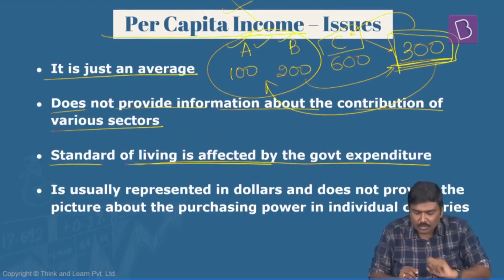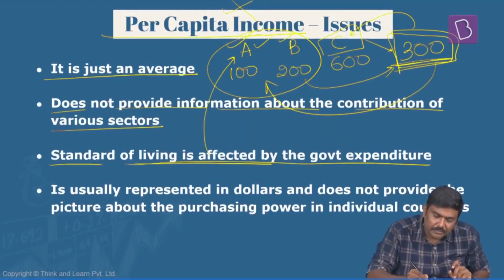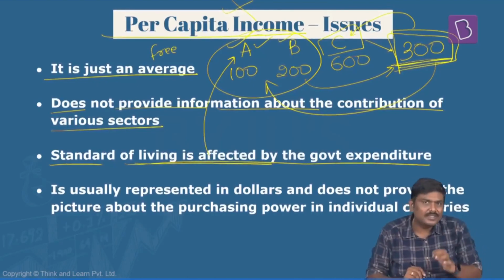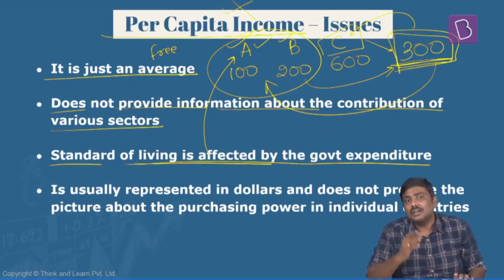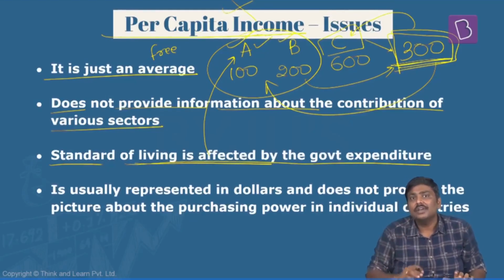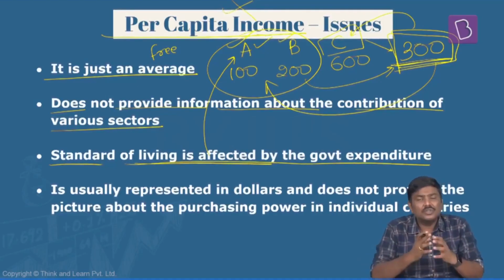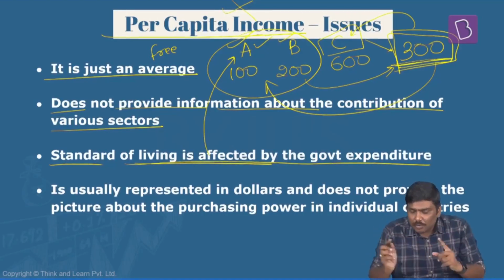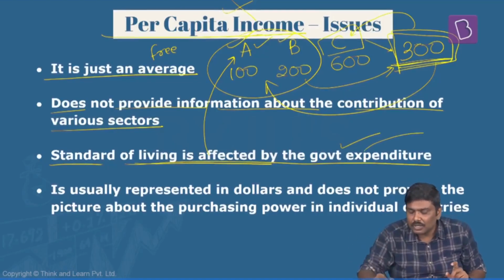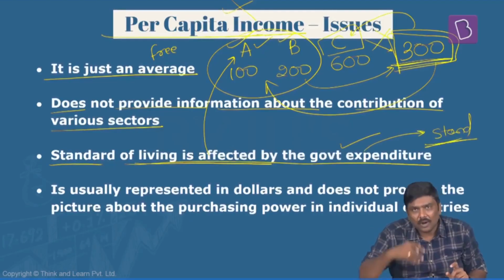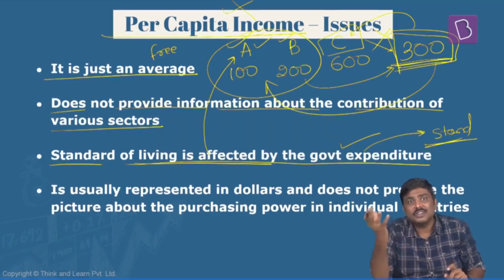No. For a simple reason, what if the government of India is supplying free electricity to both A and B? What if the government of India is supplying free LPG to these people? Transportation is subsidized, education is subsidized, healthcare is subsidized, so on and so forth. So how the government incurs the expenditure will also have a direct impact on the quality or standard of living. So per capita income cannot be used as a proxy for standard of living.